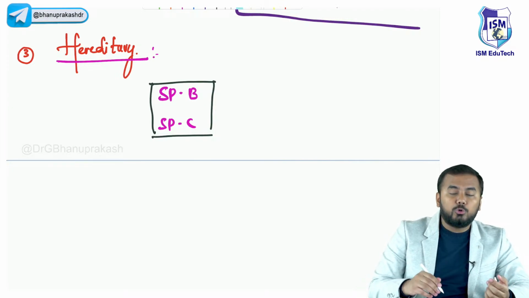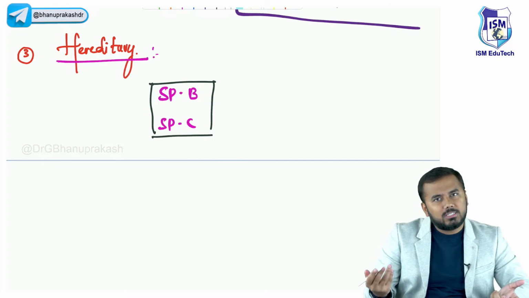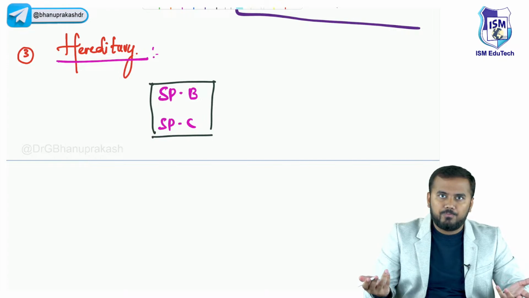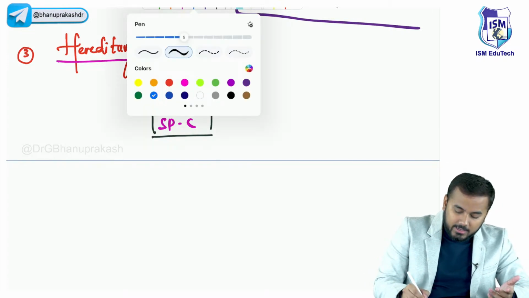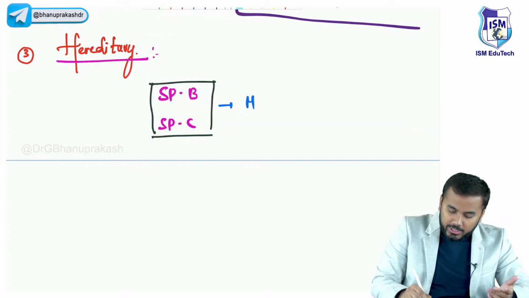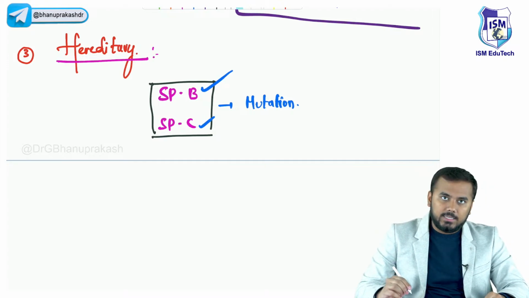If these proteins mutate, what will happen? Do you think surfactant will be formed properly? No. So that is what is called a hereditary factor. So the hereditary factor is if there is mutation of SPB and SPC.